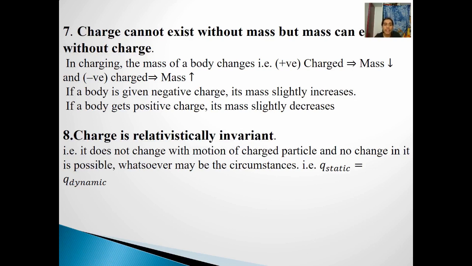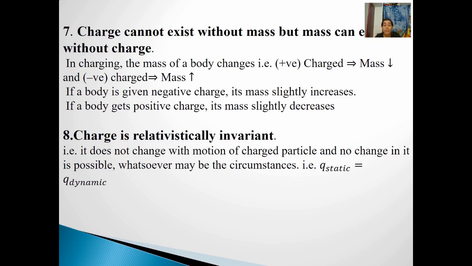Now, one more important characteristic of electric charge is that it is relativistically invariant. What does it mean? It means the charge of any body will not be dependent on the speed of that body or the motion of the body. Say for example, if a body is carrying 5 coulomb of charge when it is at rest, and when it is moving, say suppose with a certain speed of 50 km per hour, in that case also the charge will remain the same, that is 5 coulomb, right?